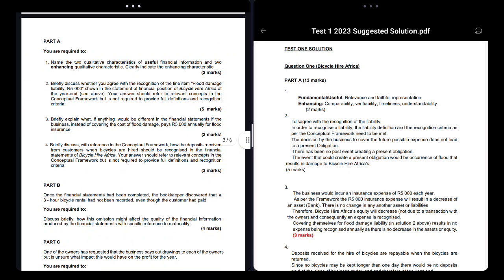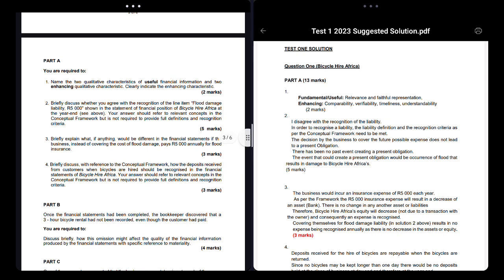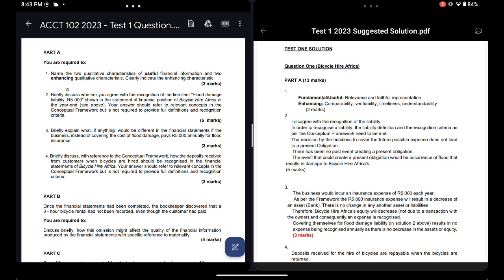So the first question here: name two qualitative characteristics of useful information, and two enhancing characteristics. There are two useful characteristics of information. Also called fundamental, same thing. There's only two: faithful representation and relevance. As you can see, relevance and faithful representation. The second one over here is enhancing.